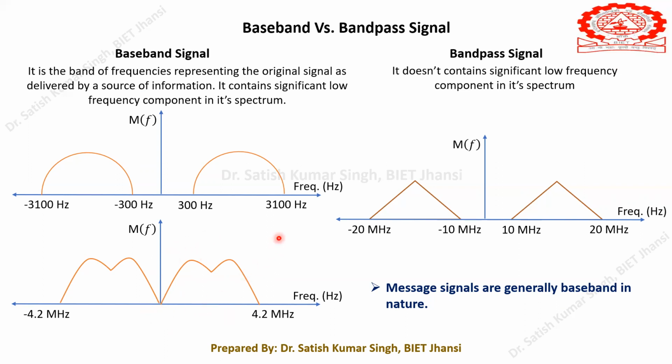You try to understand here, the maximum frequency component is just 3.1 kilohertz, and here the maximum frequency component in the message itself is 4.2 megahertz. But both are called baseband signals. Why is it called a baseband signal? Because the band of frequencies is actually coming from the original signal as delivered by the source of information, and it is also containing the low frequency components. Here you can see it is containing 0 hertz.